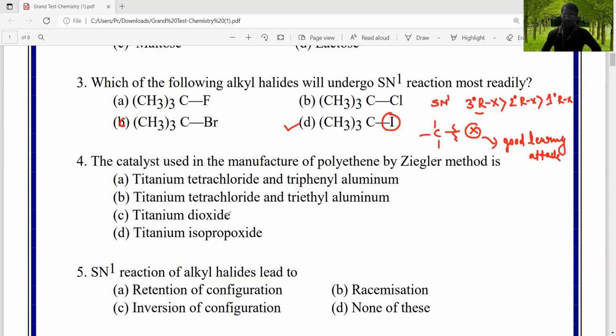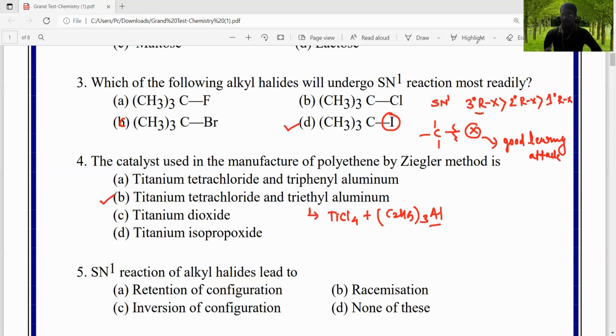Option C, titanium dioxide. Option D, titanium isopropoxide. We know that the titanium catalyst used for high density polythene is titanium tetrachloride and triethyl aluminium, (C2H5)3Al. Therefore, the correct answer of this question is B.